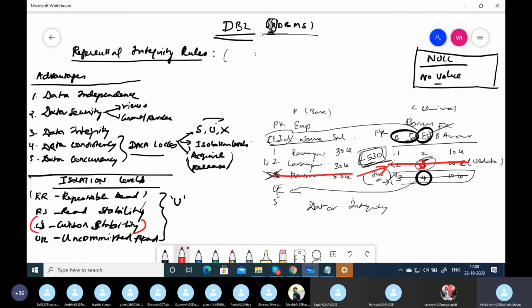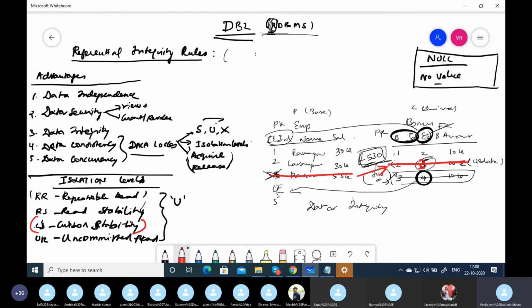Suppose in the item database in Amazon, they are no longer going to sell iPhone 3, which was initially launched 10 years back, in 2010. Now it's obsolete. So when they delete the item number from the item database, if they give an on delete cascade, it is going to delete from all the other databases, like the order database, manufacturer database, etc. So it is on delete.